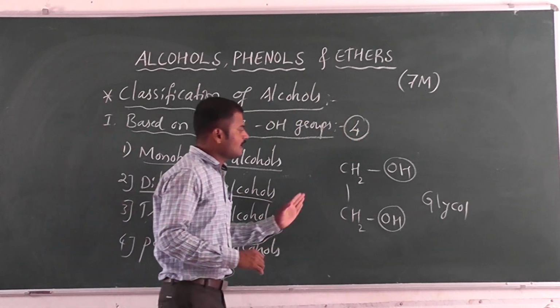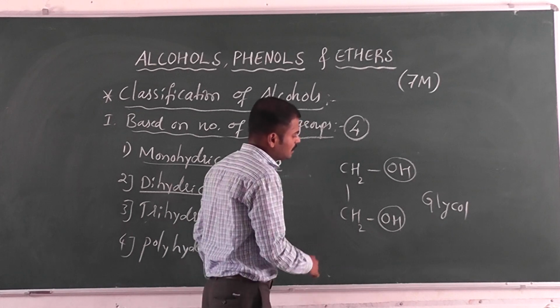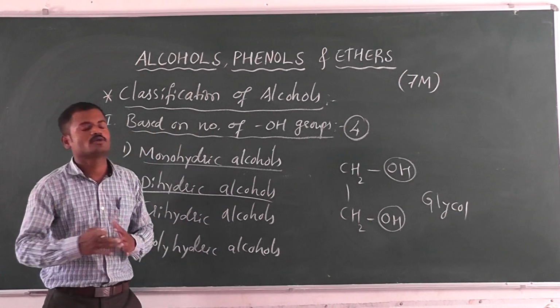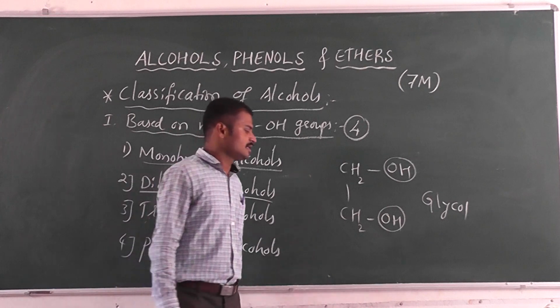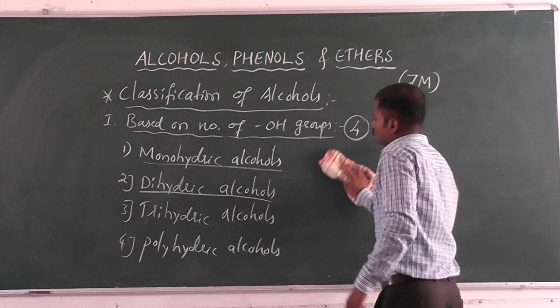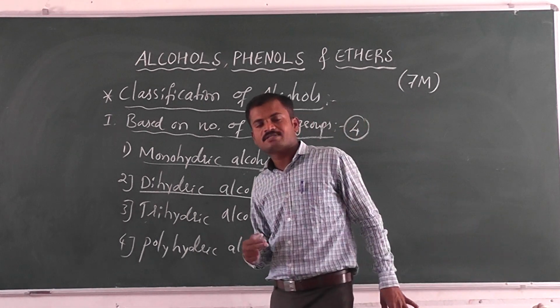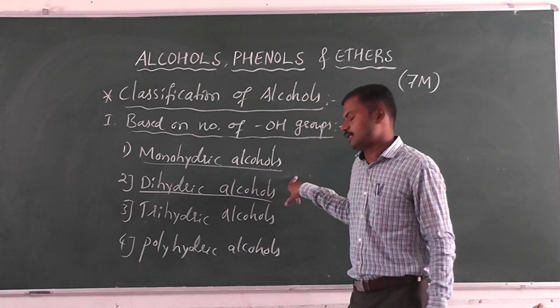Here there are two carbon atoms, so ethane 1,2-diol. We call it ethane 1,2-diol, or generally glycol. Glycol is the name of this compound. So what is dihydric alcohol? Dihydric means it should contain 2 OH groups in the given molecule.